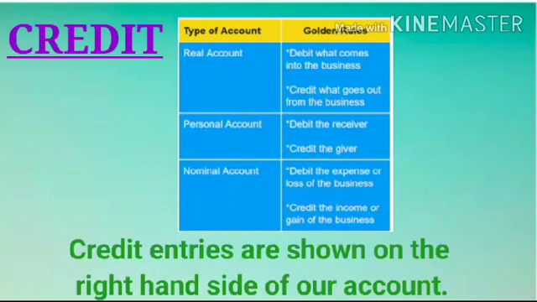Credit entries are shown on the right-hand side of an account. Rules for credit entries are: credit the giver, credit a liability, and credit a revenue or income.